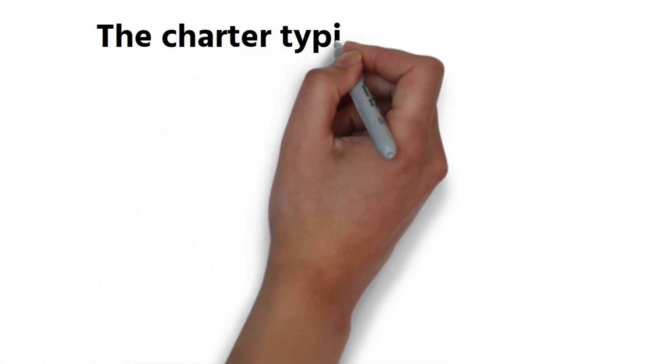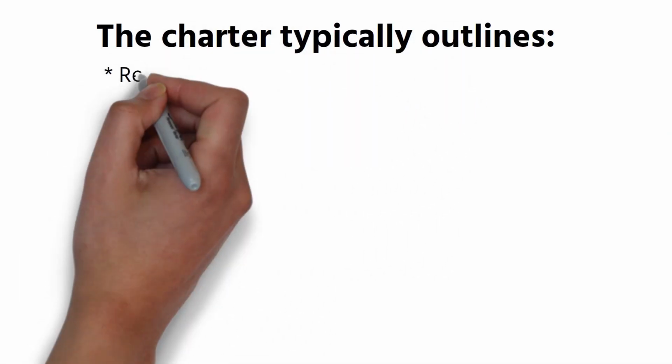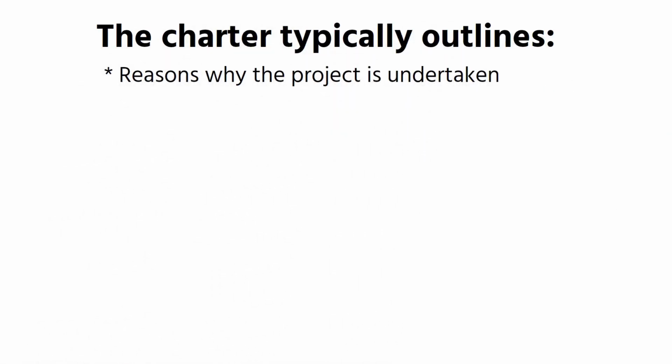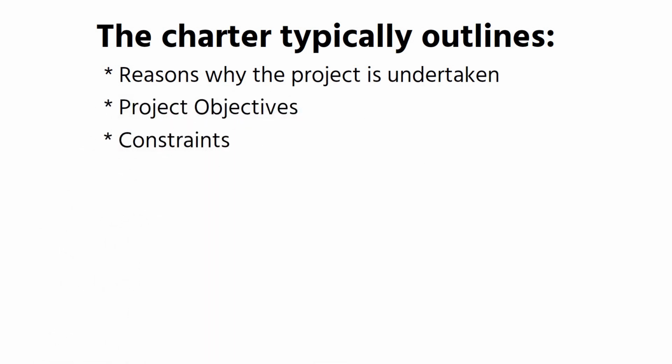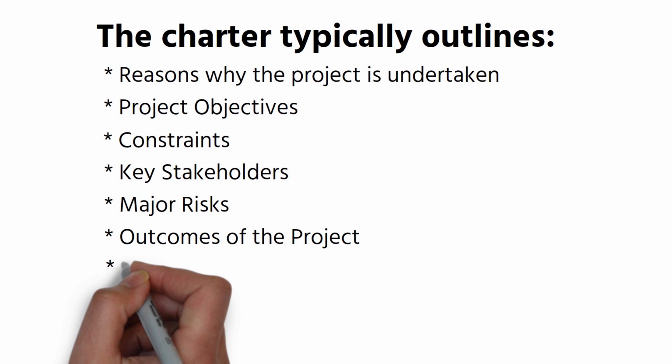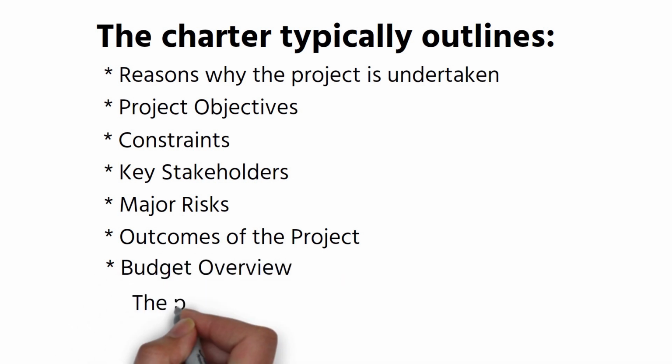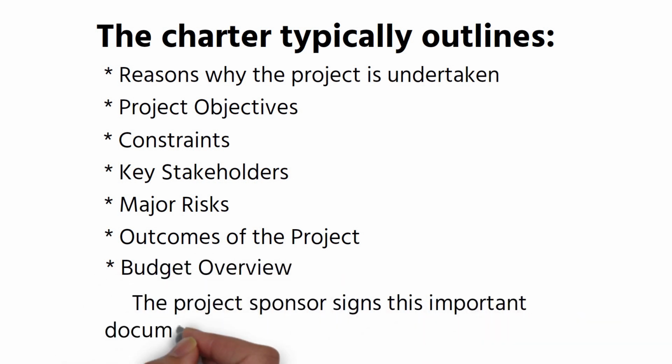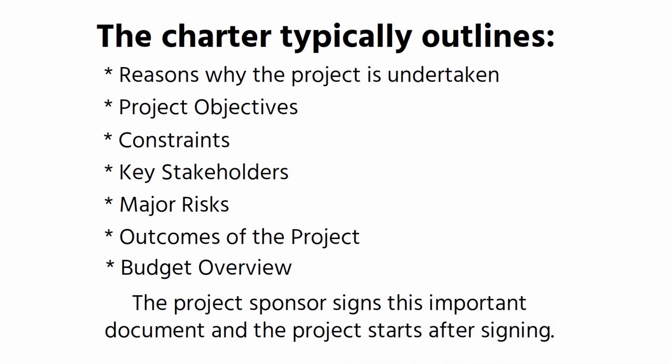The charter typically outlines reasons why the project is undertaken, project objectives, constraints, key stakeholders, major risks, outcomes of the project, budget overview. The project sponsor signs this important document and the project starts after signing.